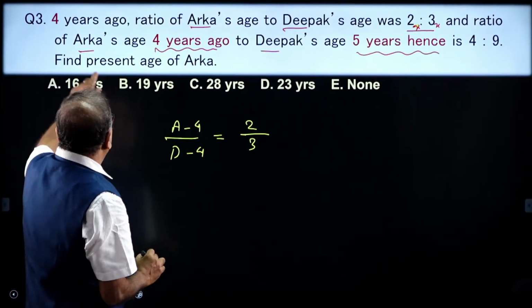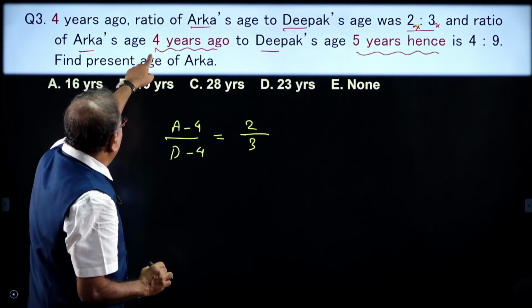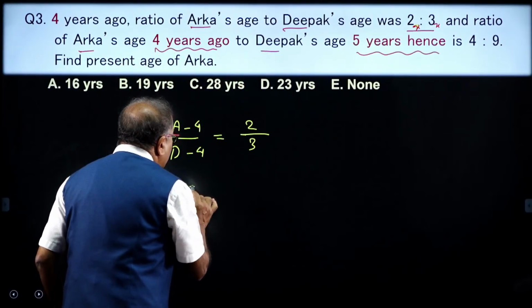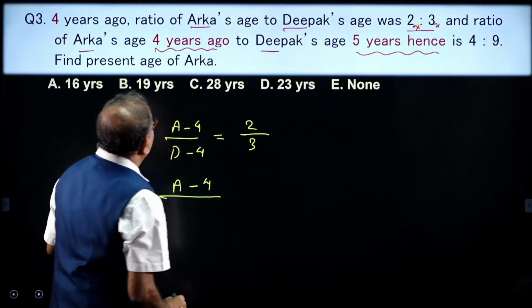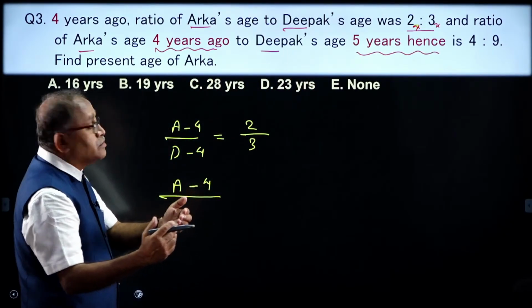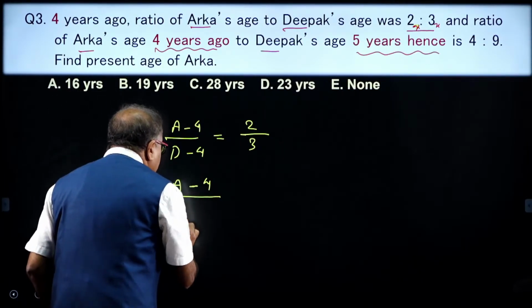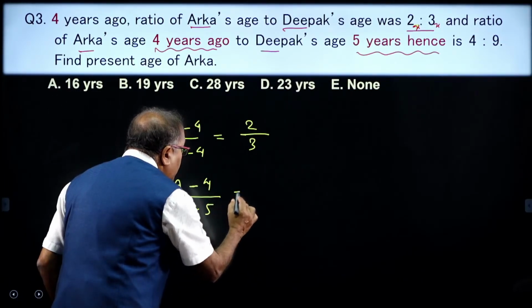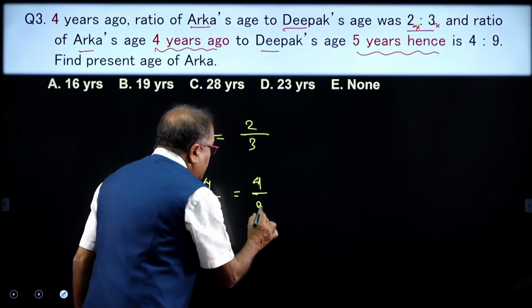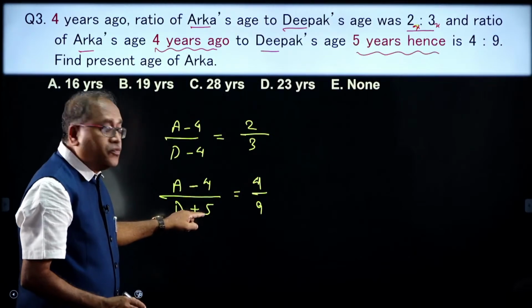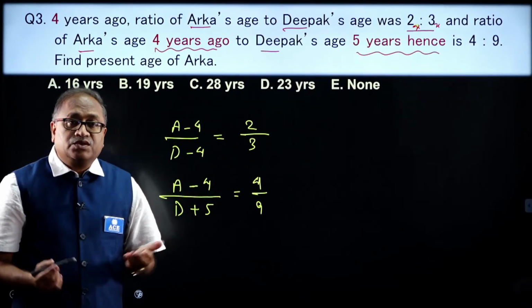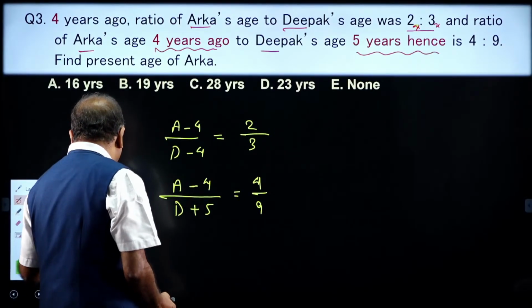And what about the other information? The other information we have is A's age 4 years ago and D's age 5 years hence, that means D plus 5, and the ratio is 4:9. As these two are different, I cannot apply the previous method. Then what to do? Frame the equation. How do we frame it?